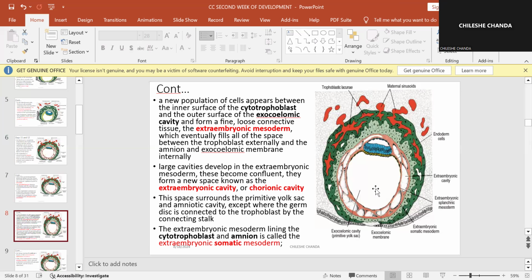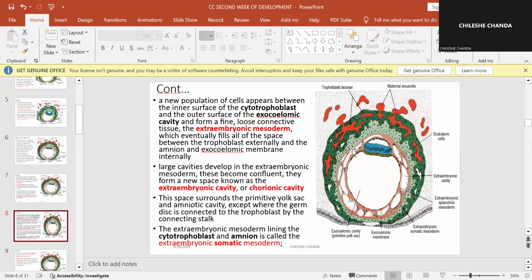The extraembryonic mesoderm lining the cytotrophoblast and amnion is called the extraembryonic somatic mesoderm. If you look at this side, this is the amnion, this is the cytotrophoblast, so the extraembryonic mesoderm on this side is what is known as the extraembryonic somatic mesoderm.